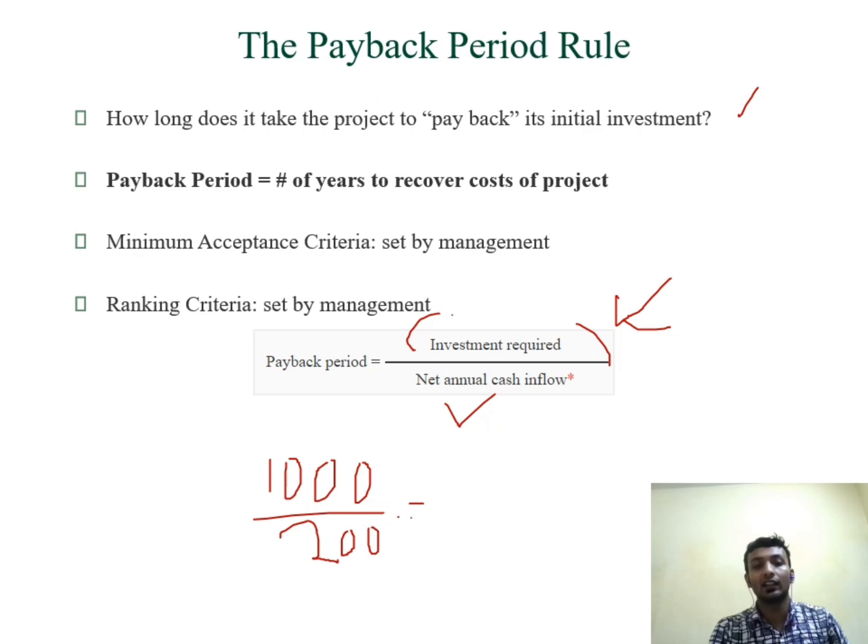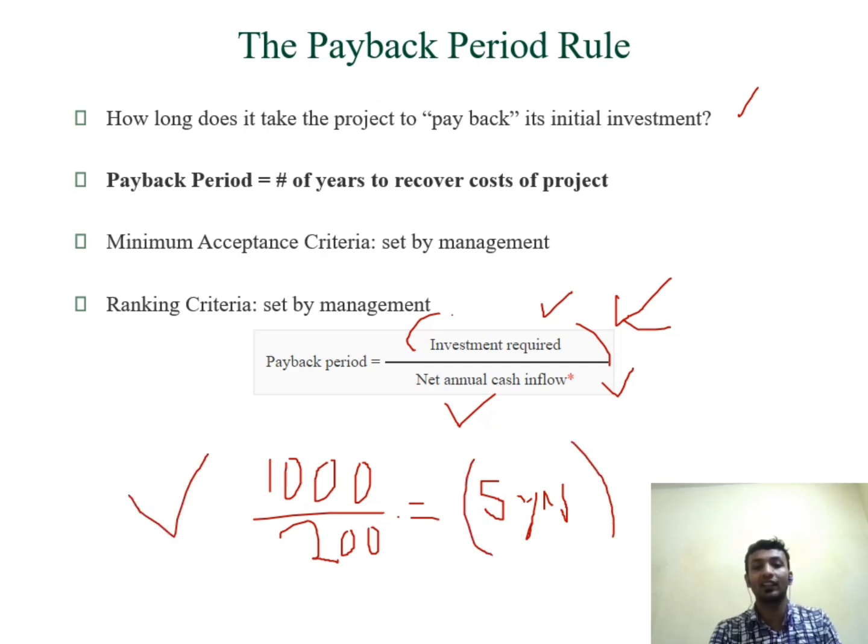Then what will be the payback period? The payback period will be 5 years. So this is a very simple method where the variables are the amount of initial investment and the projected cash flows. The projected cash income, cash flows, net incomes, whatever you say, when these two are divided, we will get the projected years in which the payback period is supposed to be over.